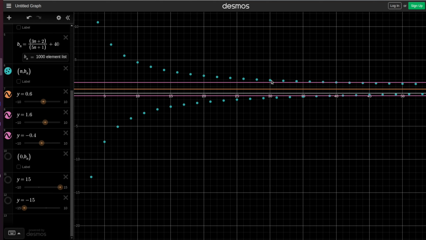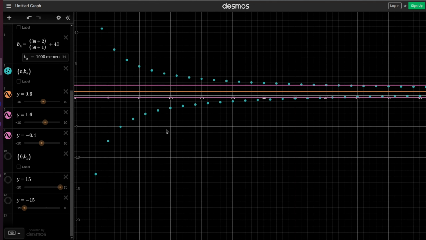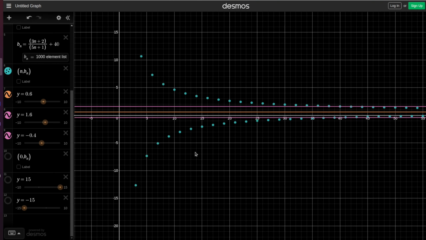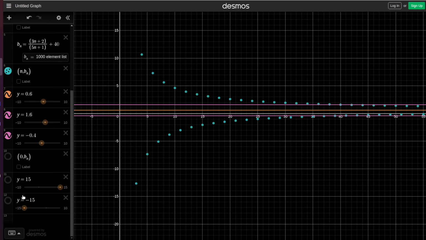Outside of those lines, there are only finitely many elements, and so there will be a maximal distance from the limit. Then we see that for all the elements of the sequence, their distance from the limit is no more than some fixed number. For example, if we take all the elements of the sequence and project them to the y-axis, those are all the points projected.